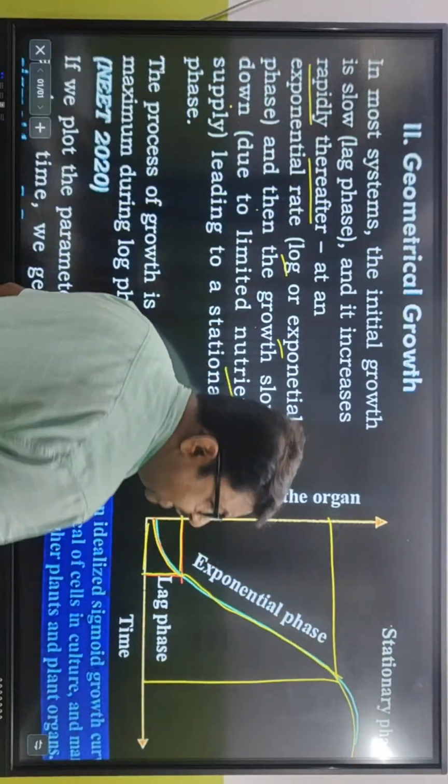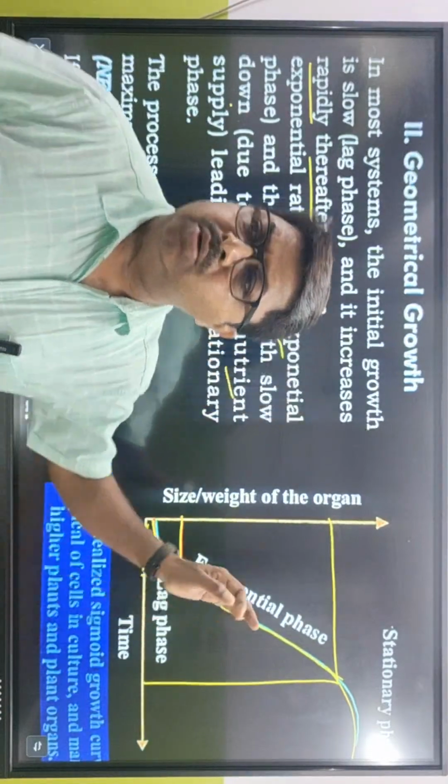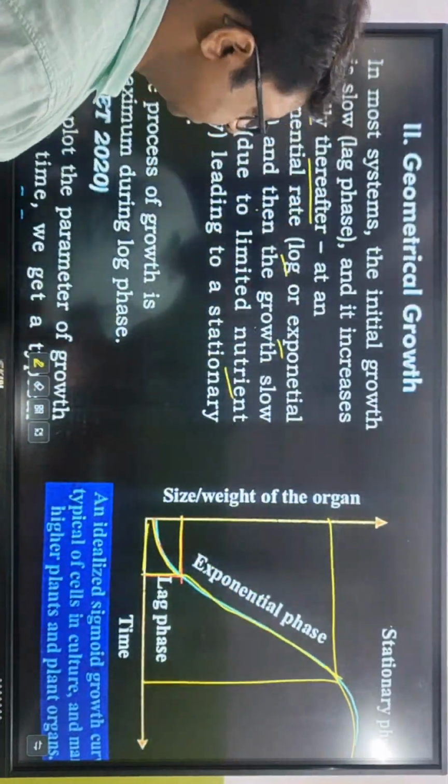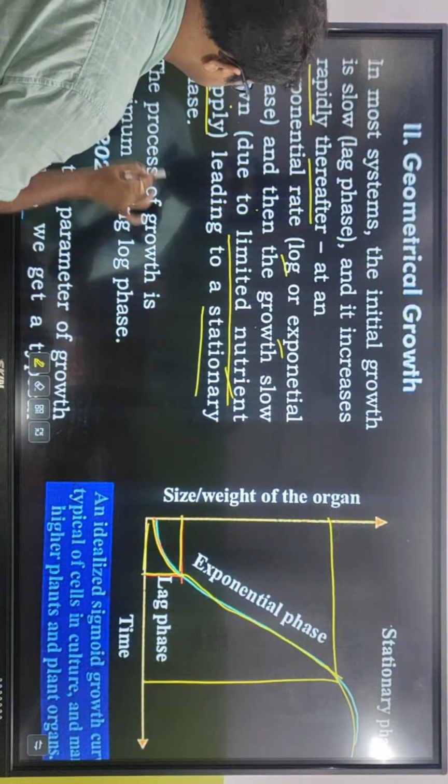Fine, and then the growth slows down due to limited nutrients. তারপরে কি হবে? What is scarcity? কোনটা অভাব হয়ে যাবে? নিউট্রিয়েন্টটা অভাব হয়ে যাবে। So what is going to come down? The nutrient level is going to come down. So limited nutrient supply হবে, leading to a stationary phase.